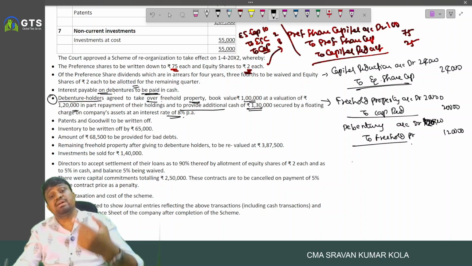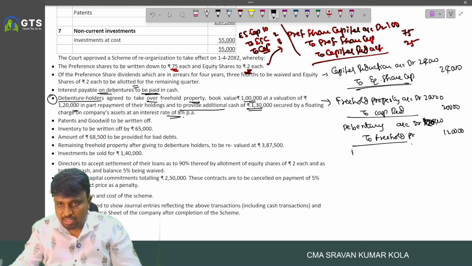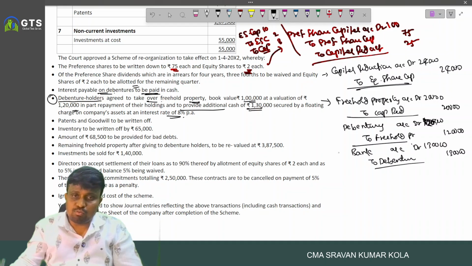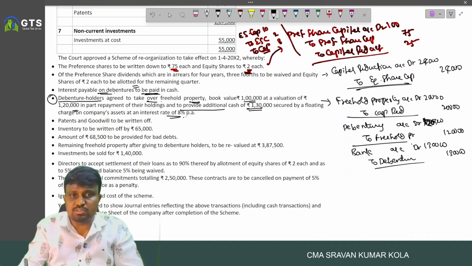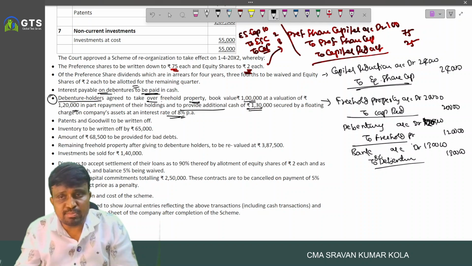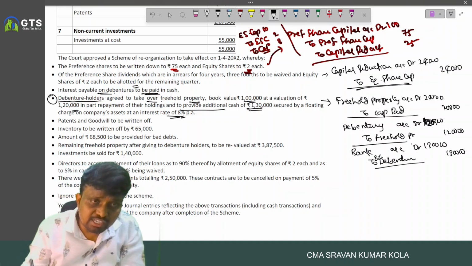And additionally, they purchase the additional debentures. So bank account debited to debentures. So how much amount? 1,30,000. What is the rate of interest here? 8% rate. Bank account debited to 8% debentures. Okay. Next.